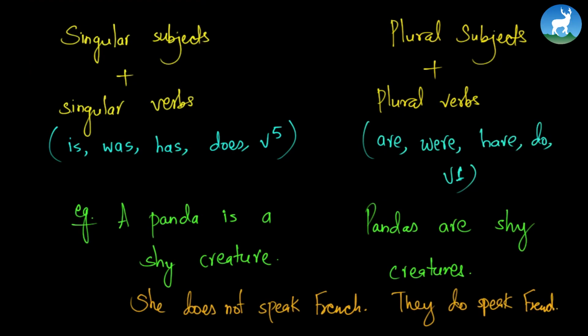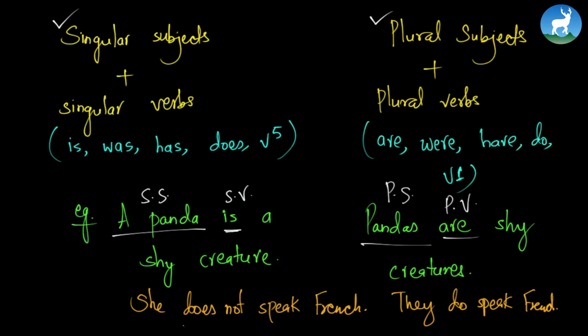First, keep in mind the basic rule. What is the basic rule? Singular subjects take singular verbs while plural subjects take plural verbs. Very good. So a panda is a singular subject. Is is a singular verb. A panda is a shy creature. Very shy, very reserved, does not talk much. Right? Now pandas is a plural subject. Are shy creatures. Now that is a plural verb.